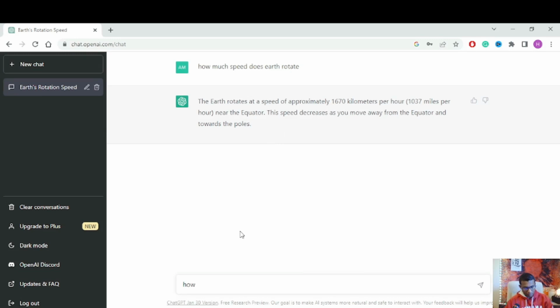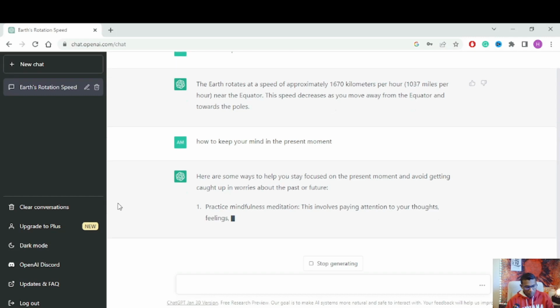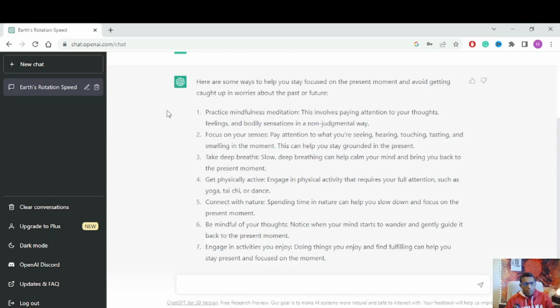I'm going to ask the second question, how to keep your mind in the present moment. I go to enter. Okay, now you can see ChatGPT typing the answer. Now you can see it giving 7 details about how to keep your mind in the present moment.